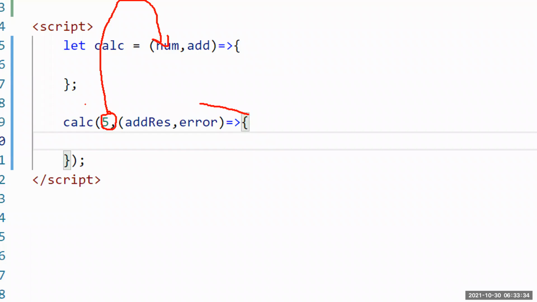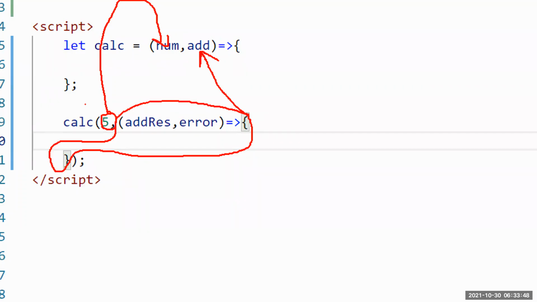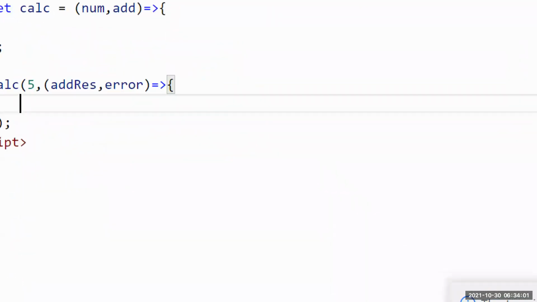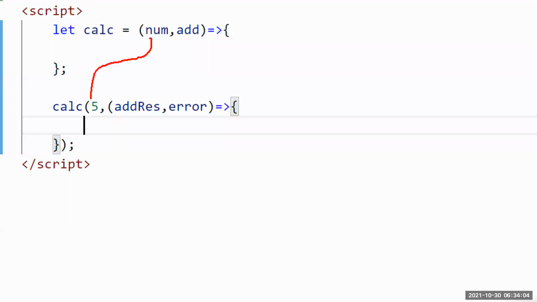Guys, is it a function? Yes, sir. Arrow function. This function is stored into where? Add. This is the function, and that function is stored into add. Guys, you people need to say this one here. 5 is stored into num, and the entire function is stored into add.